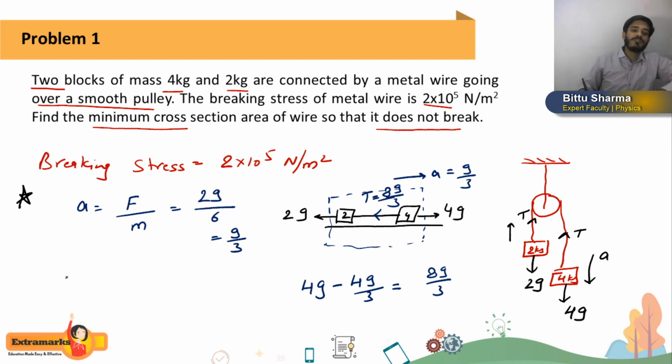Okay, so how much tension did we get? This tension is 8g by 3, and this tension itself will act like a force in the wire. Getting or not? Tension will act like a force in the wire. Here I will write stress is nothing but force by area, and the force here is the tension force.